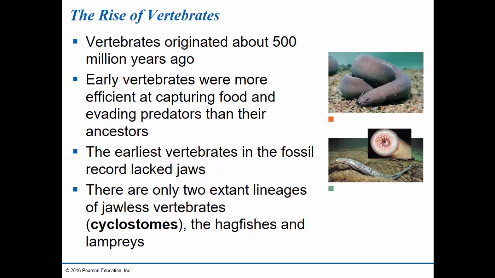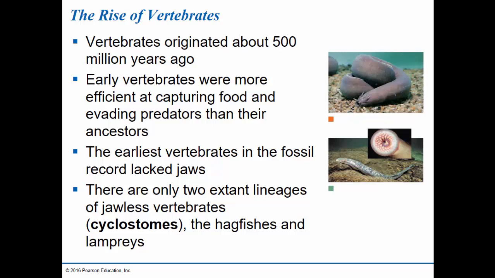Okay, the early vertebrates had an advantage over the invertebrates because they were so much more efficient at capturing food and evading predators than their ancestors were. The well-developed nervous system that we've talked about was probably important in allowing greater ease of movement and greater speed. Some of the other developments that we'll talk about in a moment were also important in giving them an advantage. So the earliest vertebrates in the fossil record had no jaws.